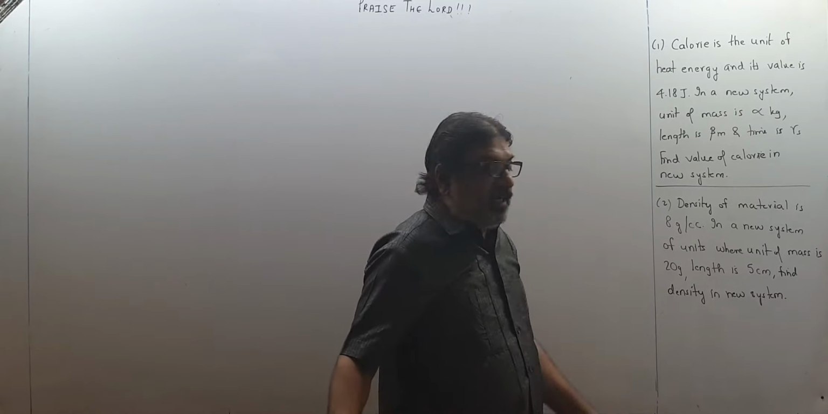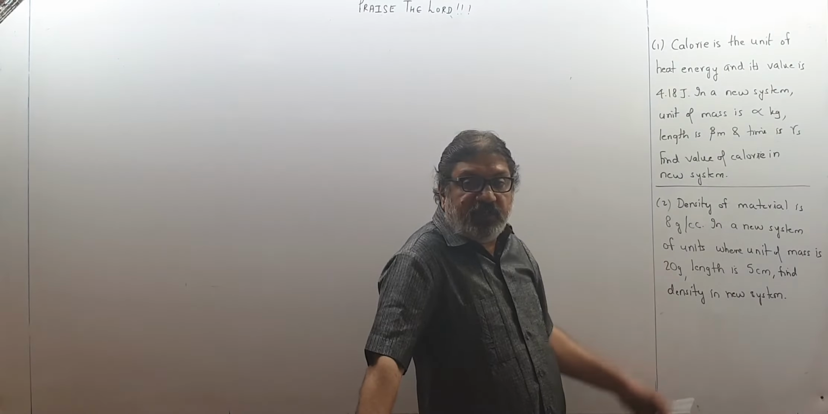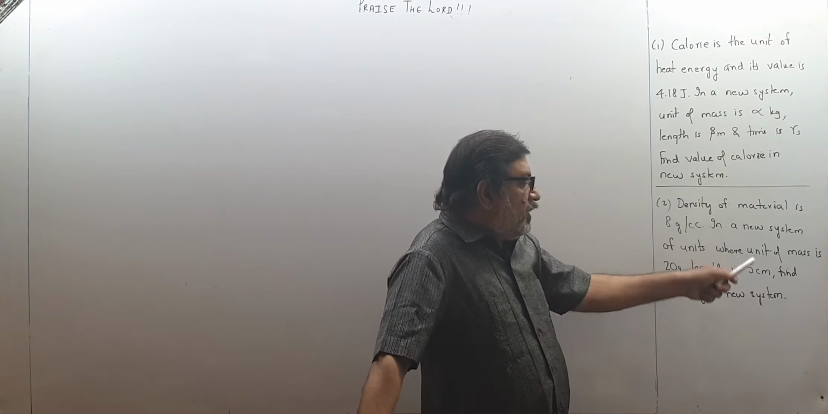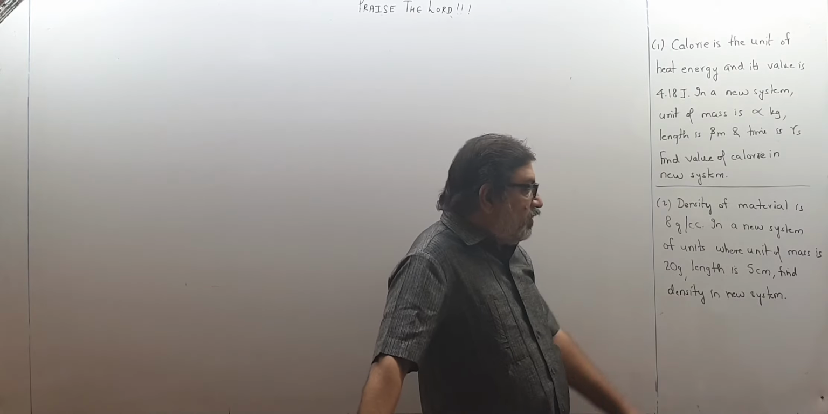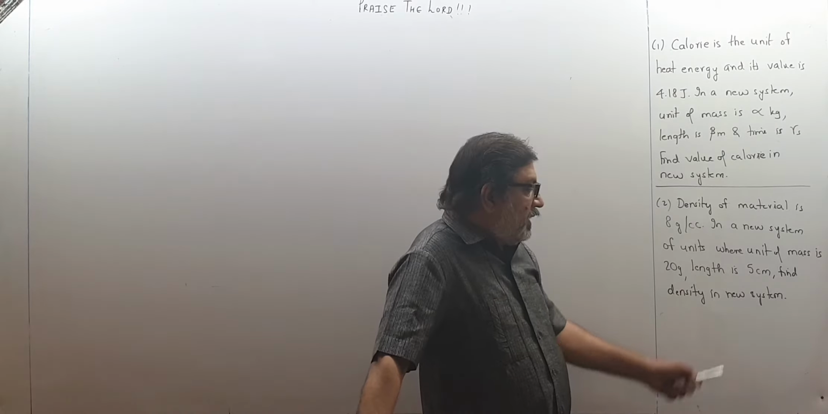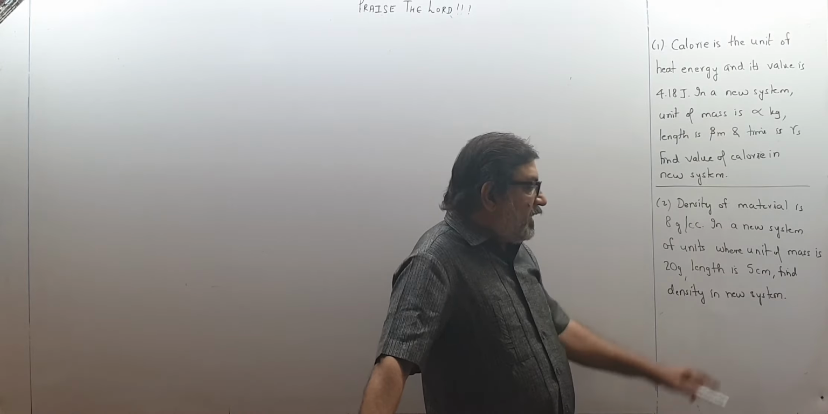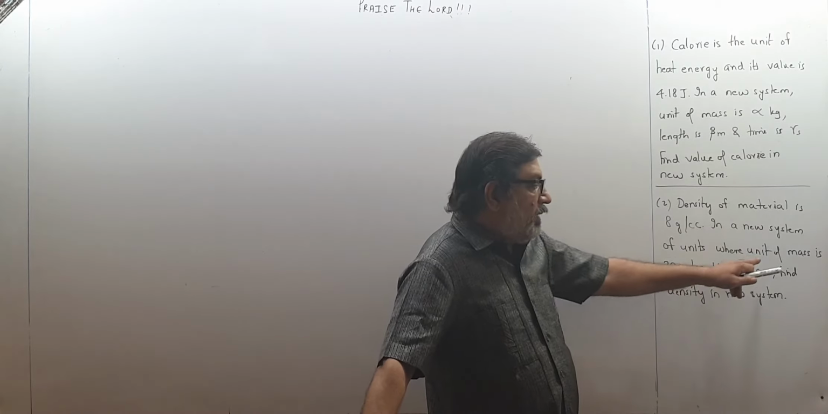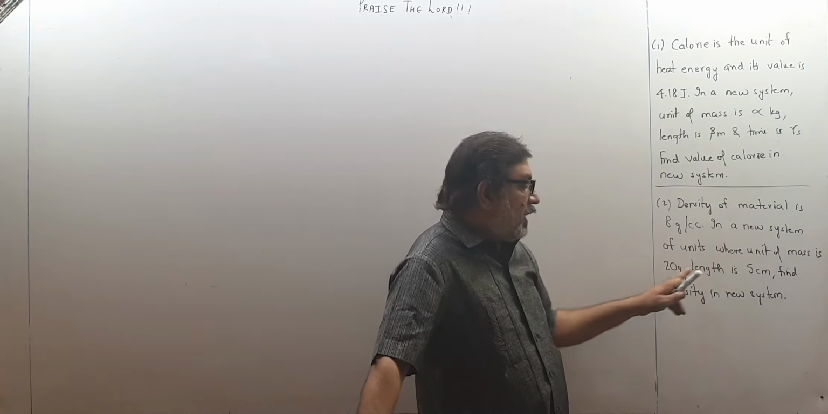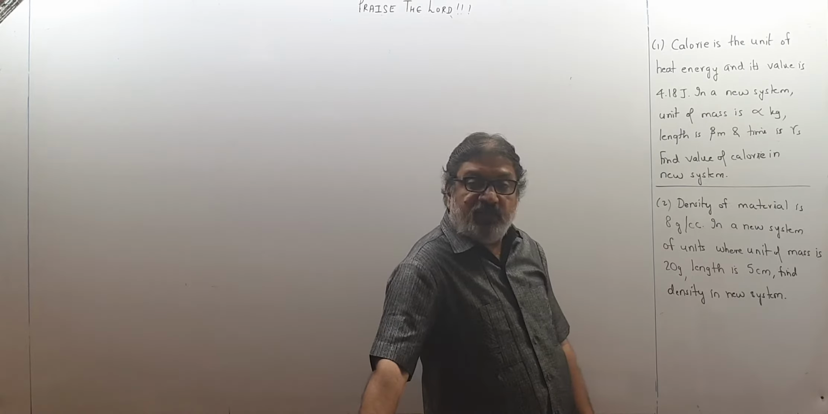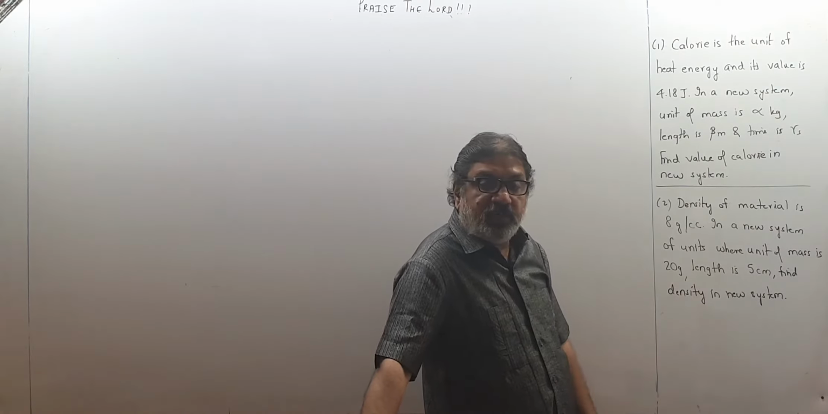Density of material is 8 gram per centimeter cube. CC means centimeter cube. In a new system of units, where the unit of mass is 20 gram, length becomes 5 centimeter. Find density in the new system. Nothing has been said about time. Only mass is changing from 1 kilogram to 20 gram. Length is changing from 1 meter to 5 centimeter.